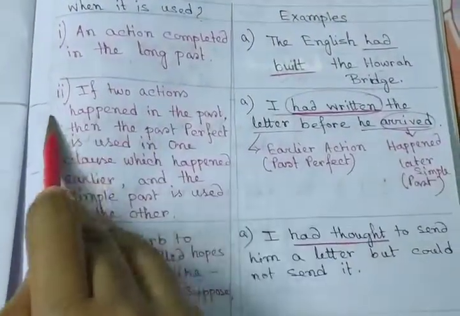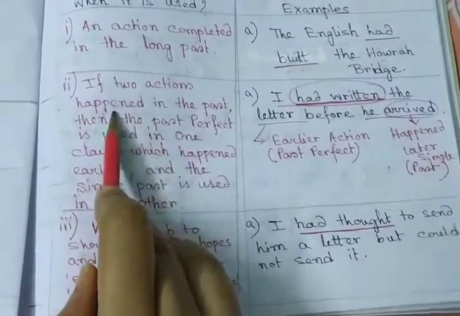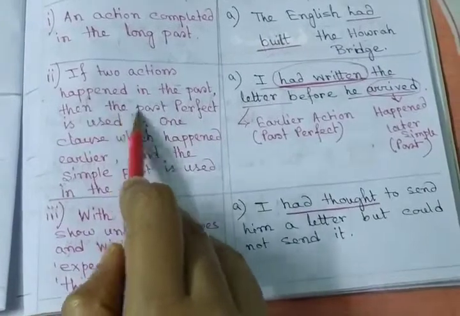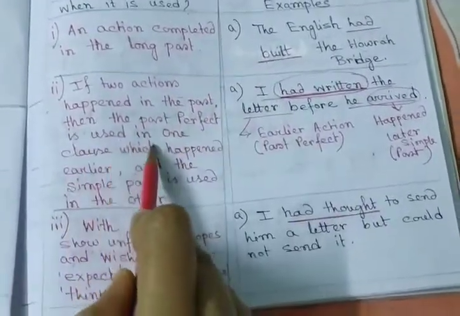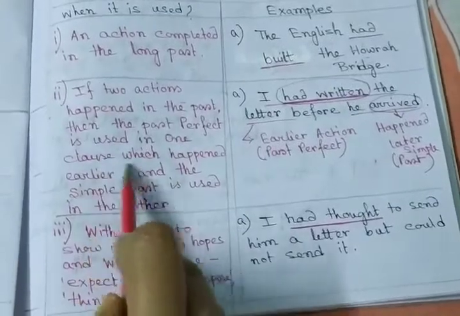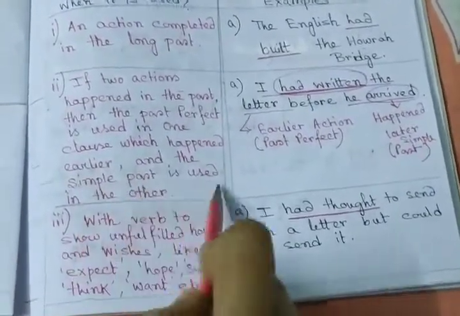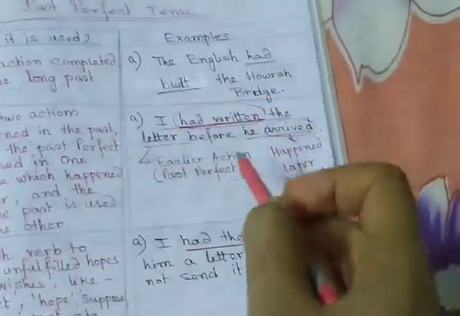This second rule is very, very important. It indicates two actions were going on, two actions happened in the past. Then the past perfect is used. In the past perfect, this tense is used in one clause which happened earlier, and the simple past is used in the other clause. Follow the example.